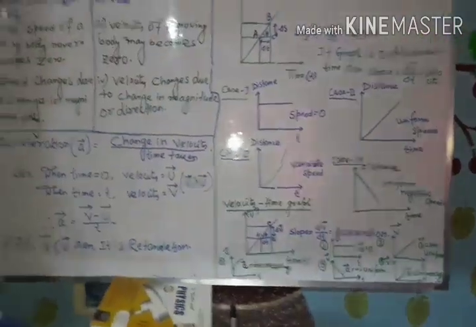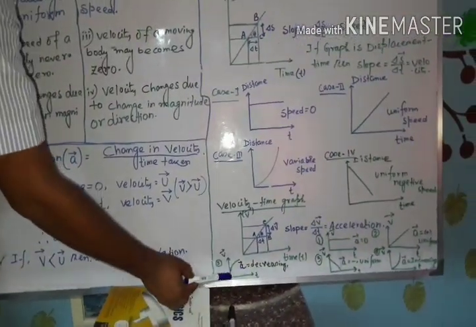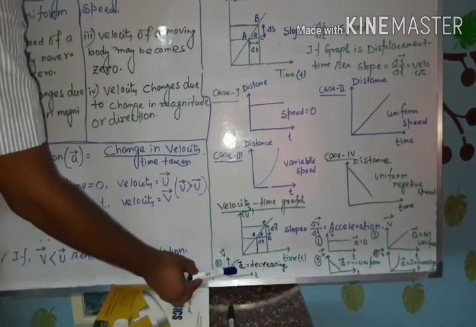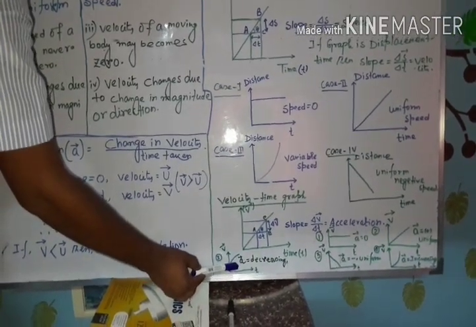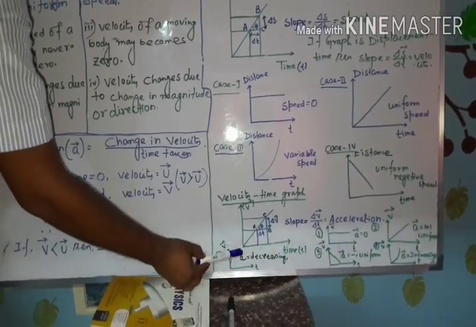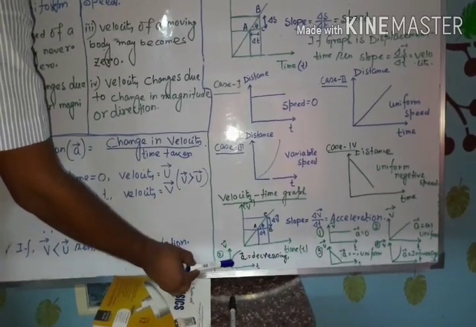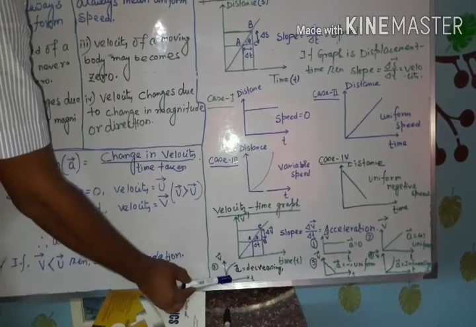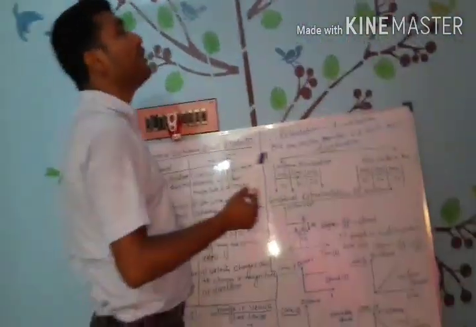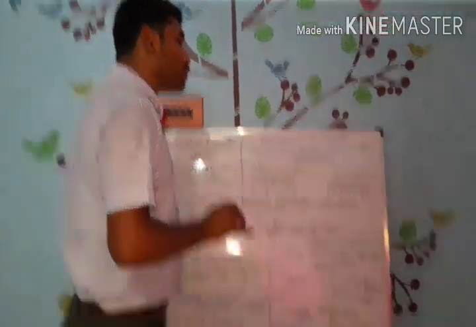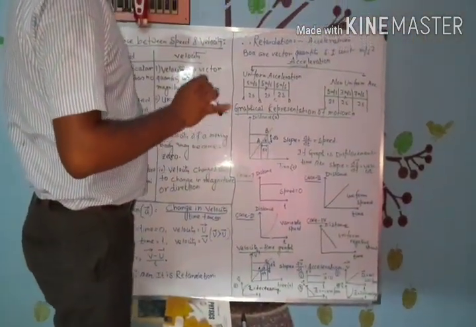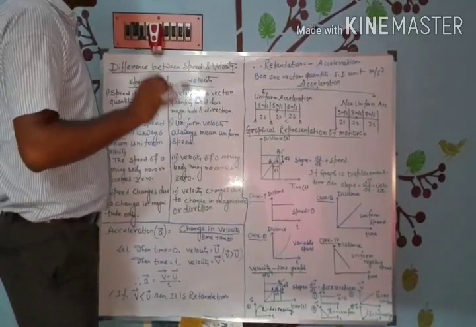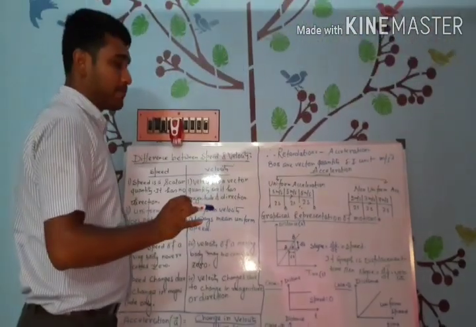And lastly, this is the graph. Okay, so here the graph is also curved in nature but decreasing in nature. That's why we can say here the object is moving with decreasing acceleration. Students, remember all the graphical representations carefully, because from this section 1 or 2 questions must be asked in your exam. Thank you.